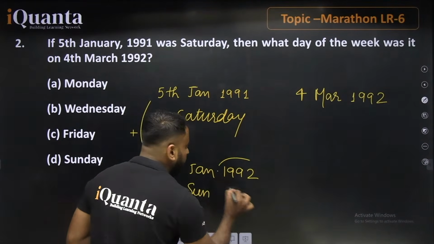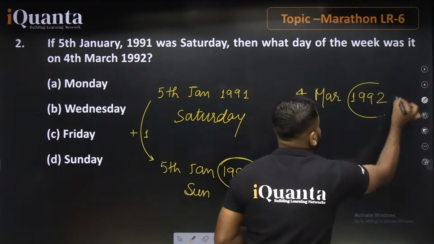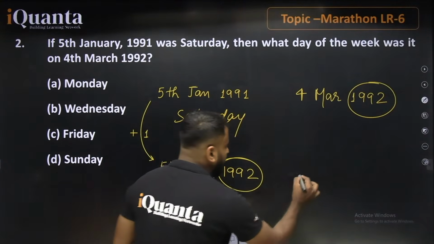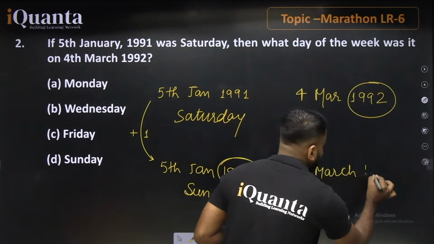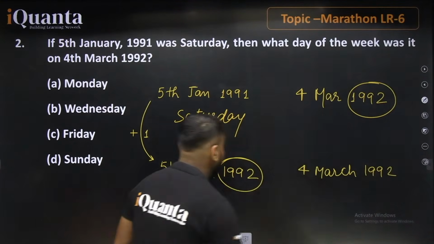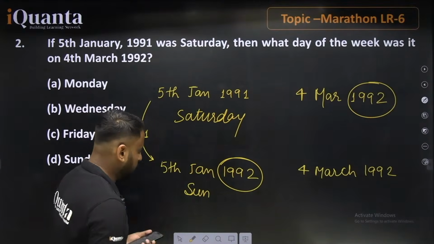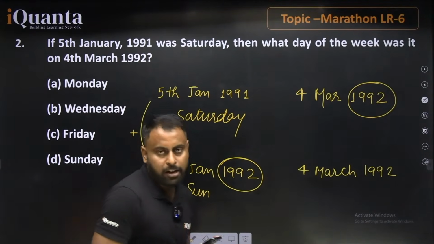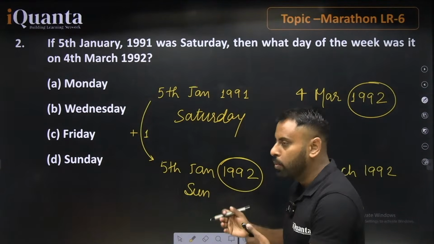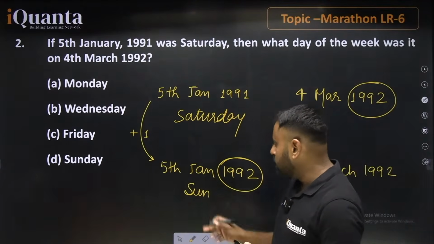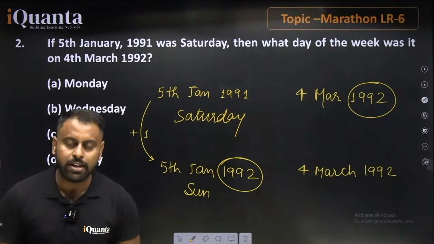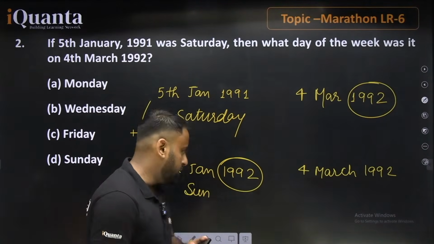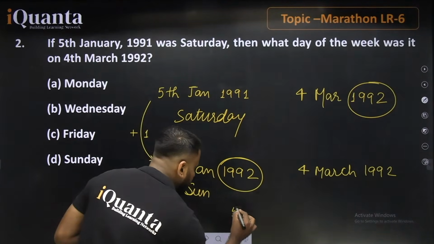Now the year becomes the same. Here we are moving to 4th March 1992, counting the number of odd days. January contains 31 days, and 31 minus 5 equals 26. 26 divided by 7: 7 3s are 21 and 5 remains. So there will be 5 odd days in January.